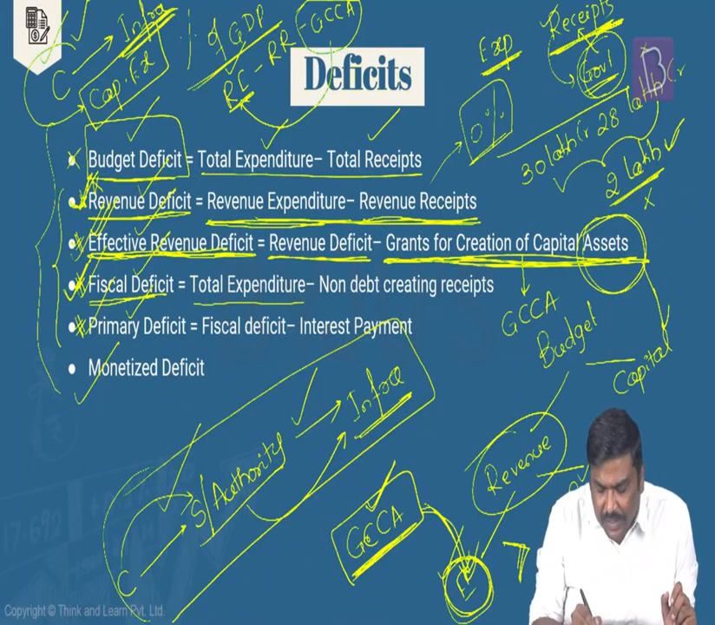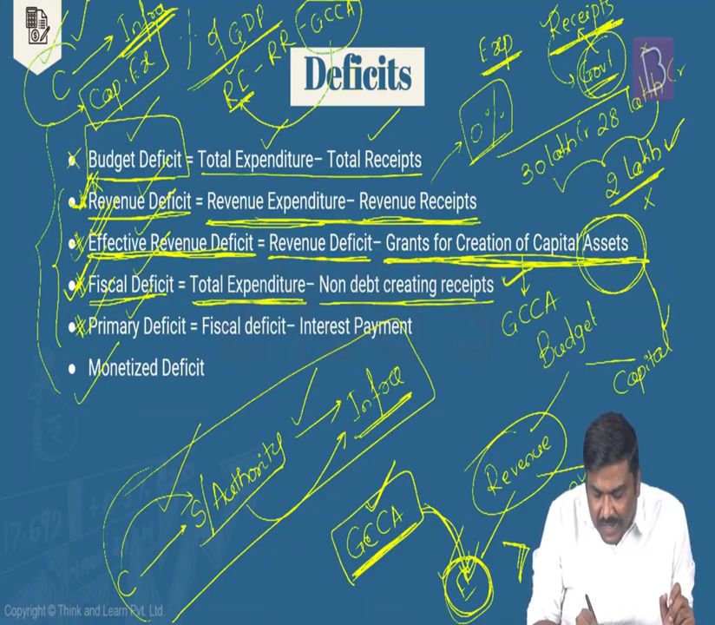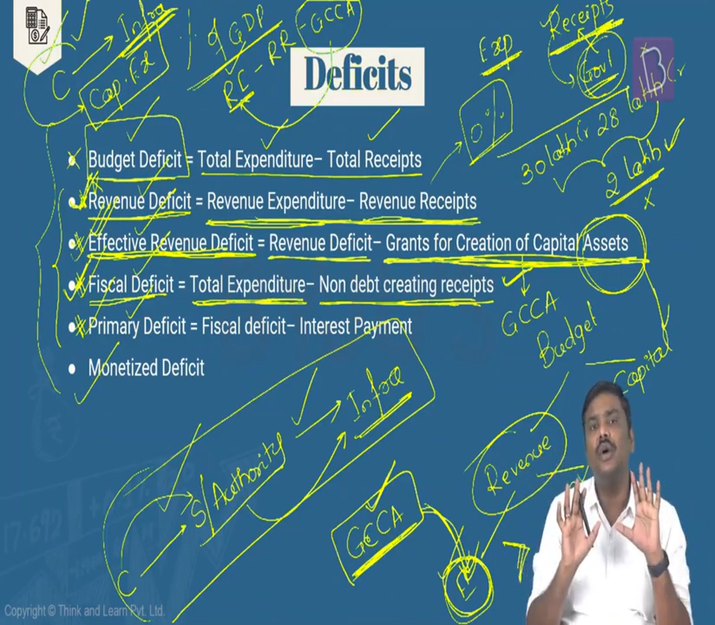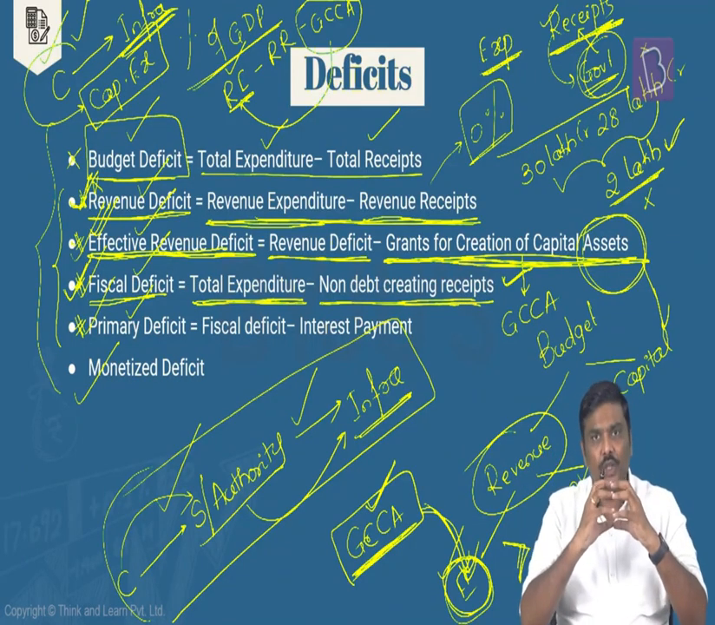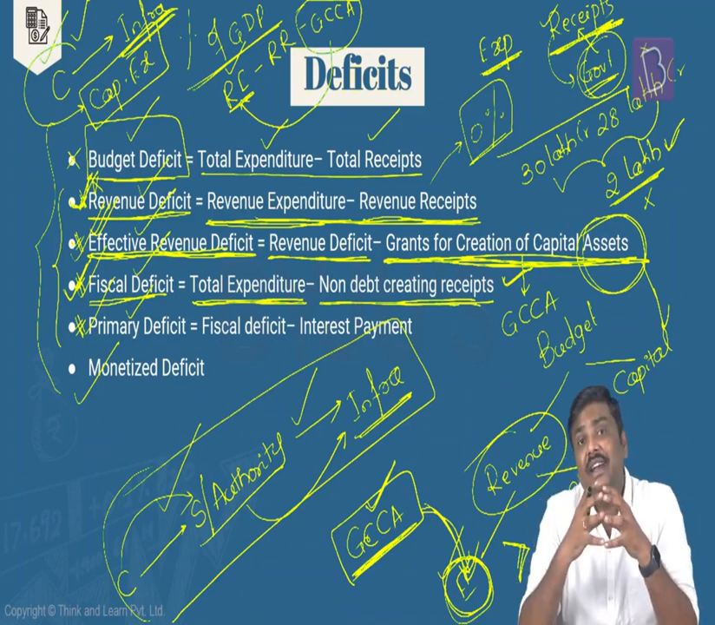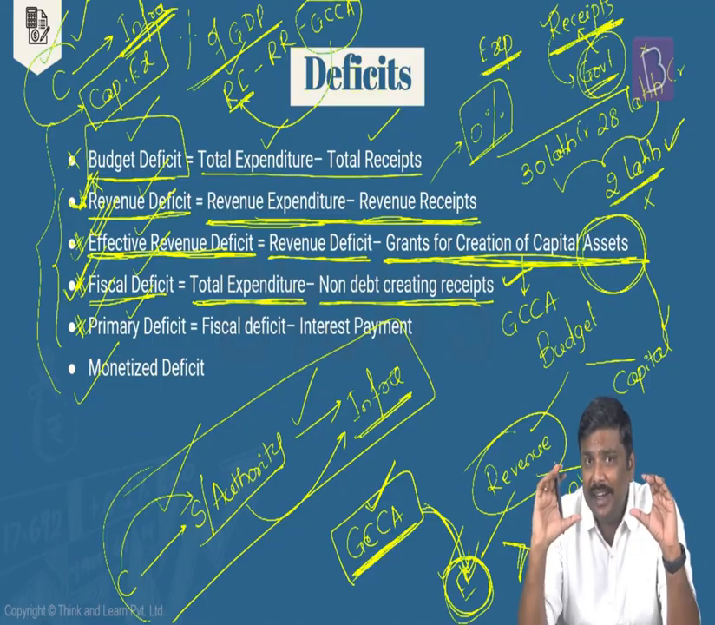Fiscal deficit is nothing but total expenditure minus non-debt creating receipts. Is it okay? Fiscal deficit is nothing but the total expenditure incurred by the government minus non-debt creating receipts. Now, what do you mean by this particular formula? If you remember, earlier the structure that I had given was that within the receipts, I divided these receipts into two parts: debt creating receipts and non-debt creating receipts. Right? I remember that. I divided the receipts into two parts.